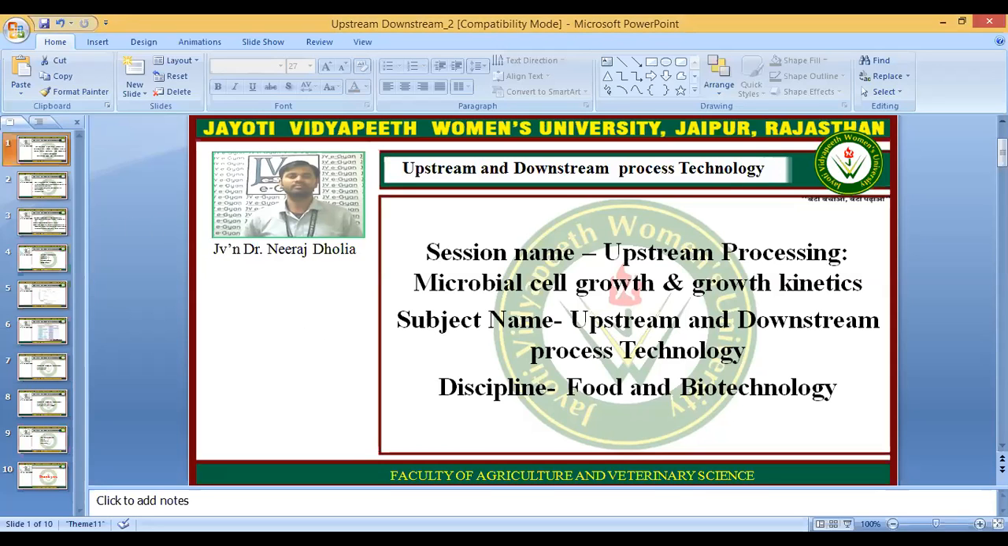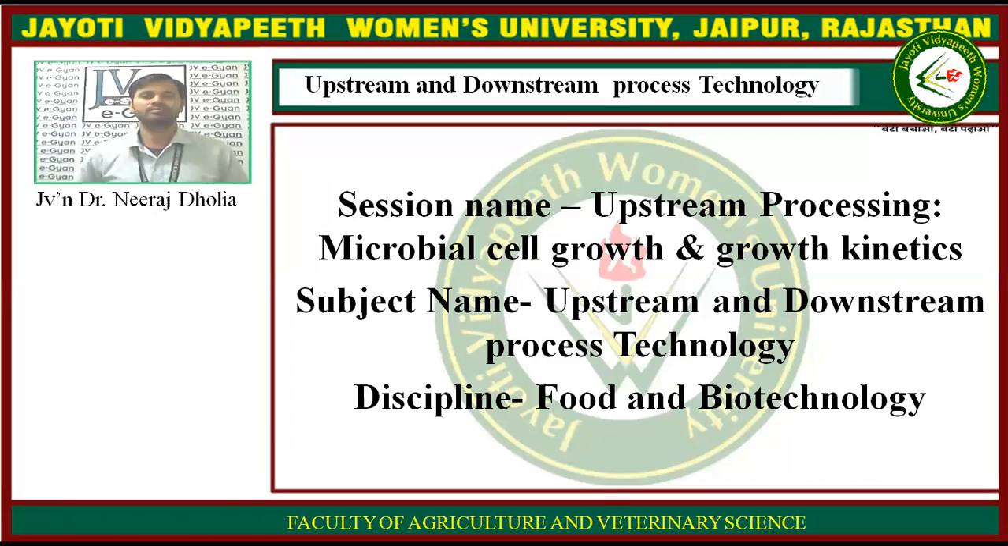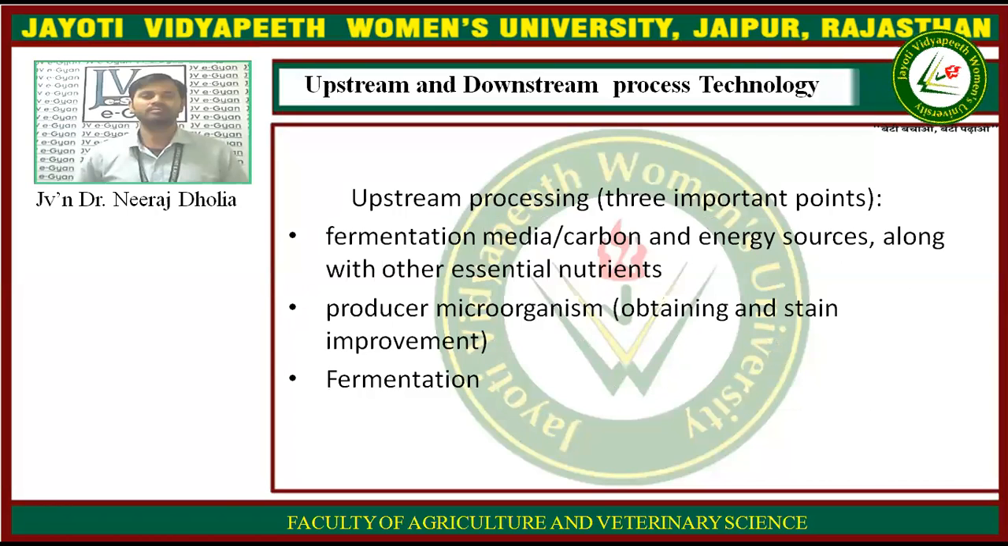So in the previous lecture, what we have studied is that upstream processing has three important points. First is fermentation media, that is carbon and energy source along with the essential nutrients which are required for growth. Second, producer microorganisms, that is obtaining and strain improvement. It is not strain, it is strain improvement. And third is fermentation, a process which makes the product. So these are the three important points under upstream processing.